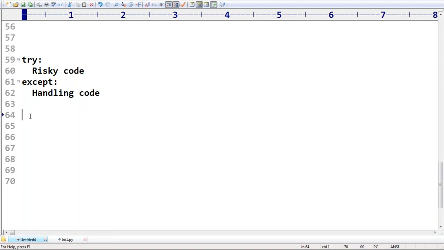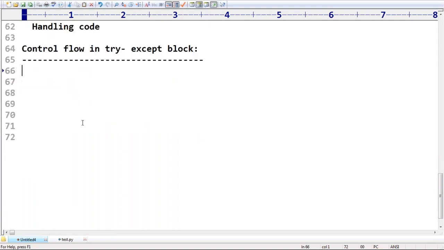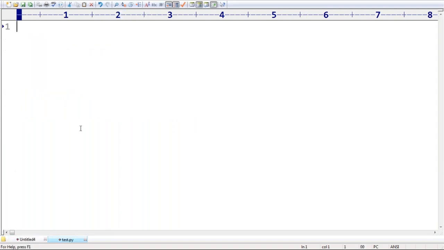Try except. Now what I want to take is the control flow. Control flow in try except block. To get more knowledge, just be aware. Anyway, all these words are very easy for Java people. Remember that. Suppose I'm taking here, just observe, try block: statement 1, statement 2, statement 3.